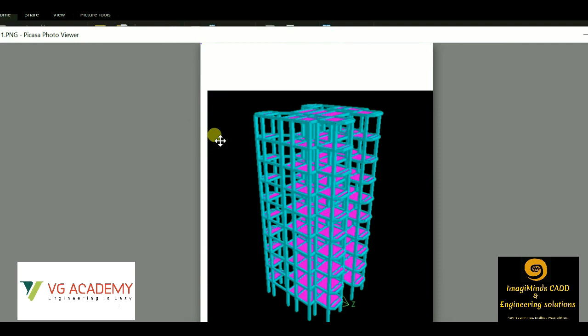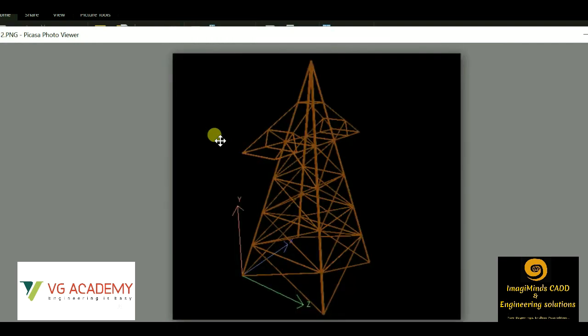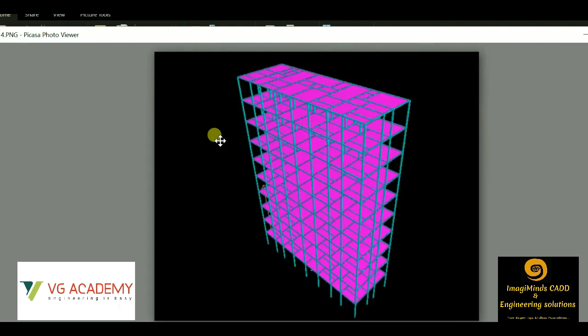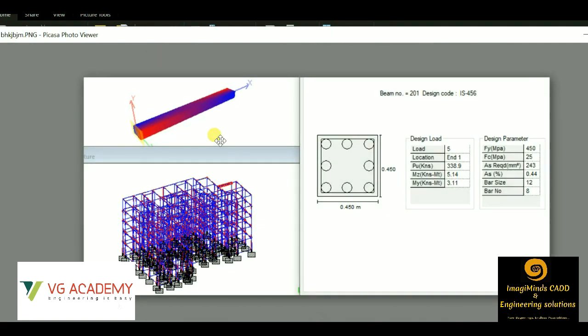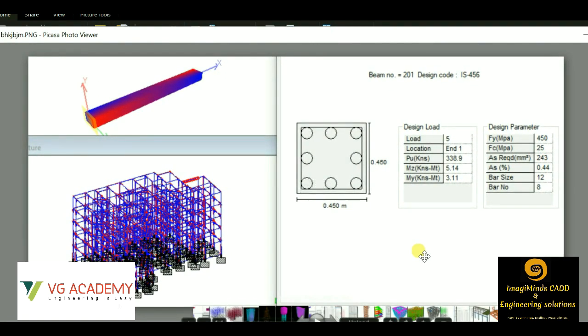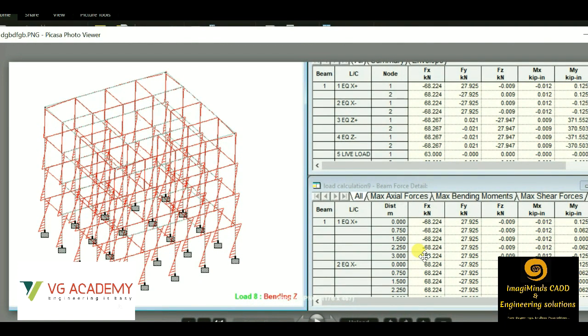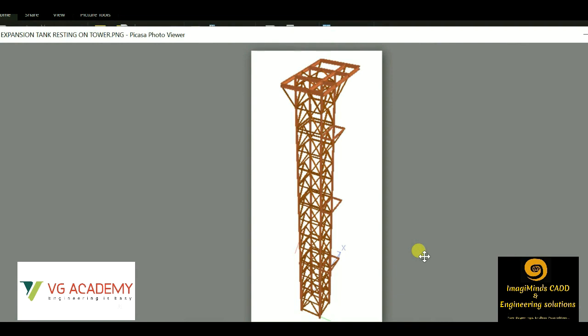Then we can see this is a 3D model of a multi-storied building. This is a transmission tower, water storage tank. These are all projects we will be covering in this entire course of STAAD Pro. Again, a multi-storied residential building. This is the detailed view of the column section. These are the bending moments.